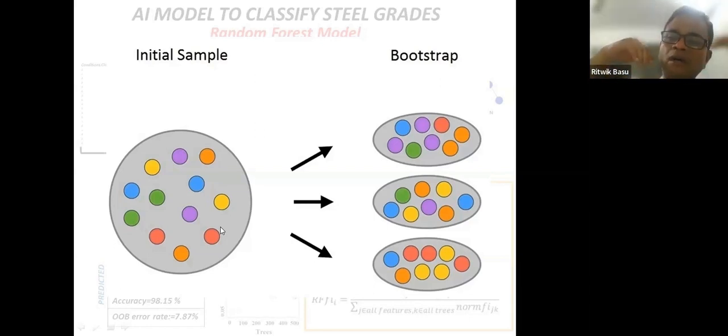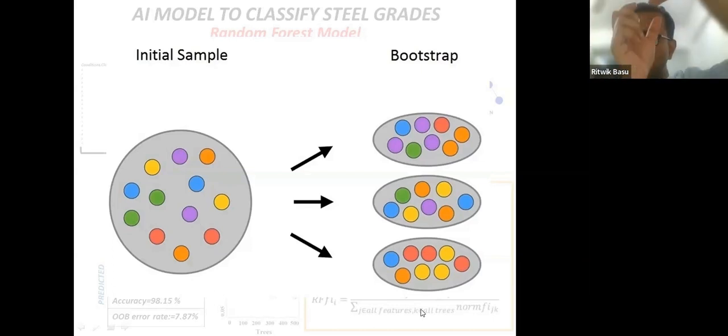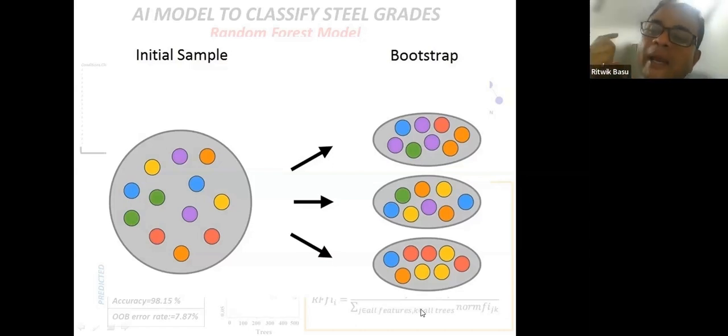So if there is a lot of variability in the training data, the out of bag samples will give an error when applied to the bootstrap sample. So I'm repeating this again. You are creating a decision tree model corresponding to each bootstrap sample. Now I have the out of bag sample, which I'm testing on each of the decision trees, and it is giving me some error. All these errors, corresponding to the out of bag samples for all the bootstrap samples, are averaged out, and that is what we call the final out of bag error. So that out of bag error gives me a clue, an indication about the variation in my data set.